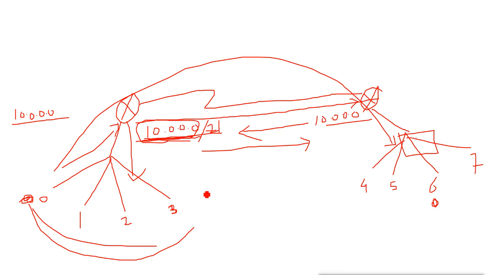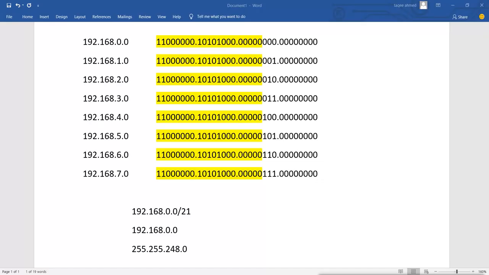But it will do auto summary only when we have divided a single network into multiple subnets, when we have done subnetting. But in this case, what we have here is totally different networks. These are not a single network, these are completely different networks. These are not subnetted networks. It is not like we have done subnetting and divided into 8 parts. It is not like that. They are different networks. So the auto summary will not work here.